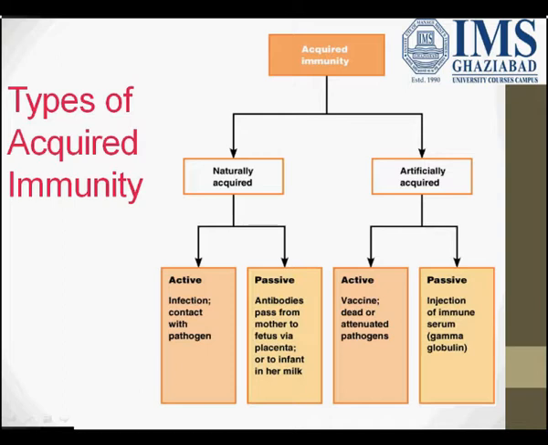And the passive one is when antibodies pass from mother to fetus via the placenta. That is again a natural immunity, because these are present in the mother, or passed to the infant in mother's milk. So these immunities are naturally acquired. Artificially acquired are like vaccine or injection. Artificially acquired active immunity is through vaccines or dead or attenuated pathogens. When we are subjected to any disease, we get vaccinated. In a vaccine, dead or attenuated pathogens are present which fight with the organism. And the passive one is the injection of immune serum or gamma globulin, etc.